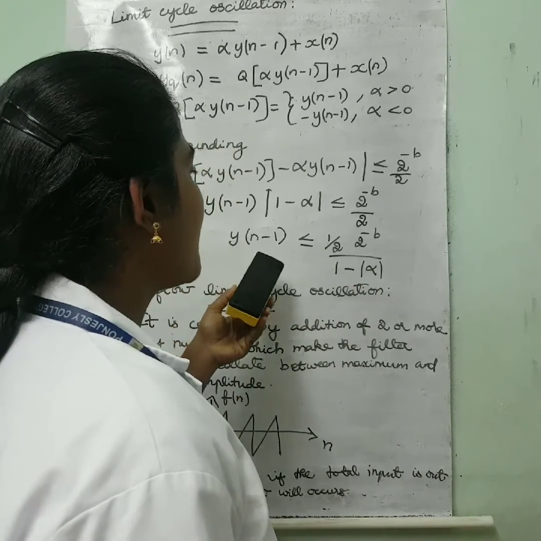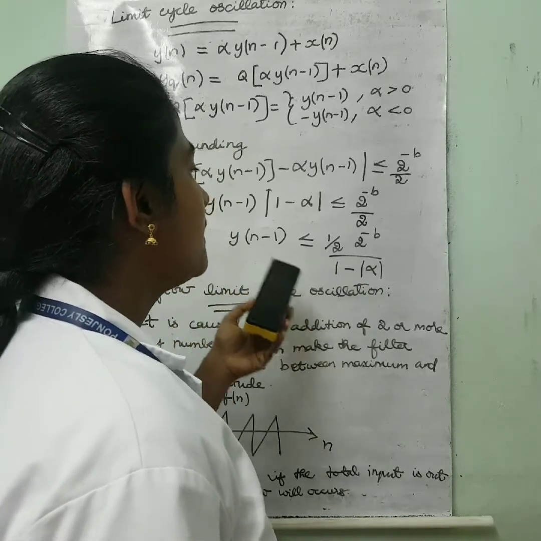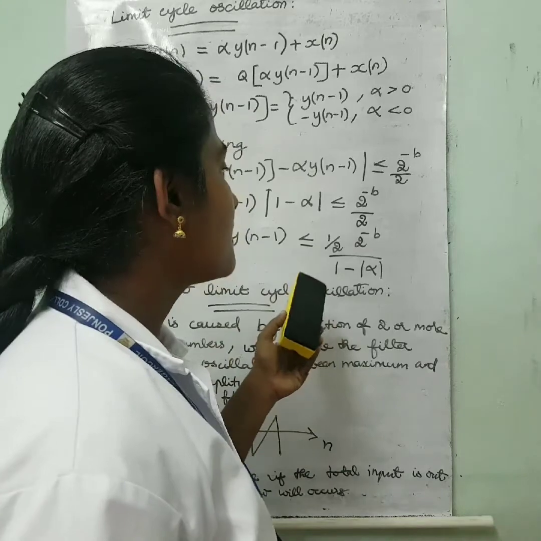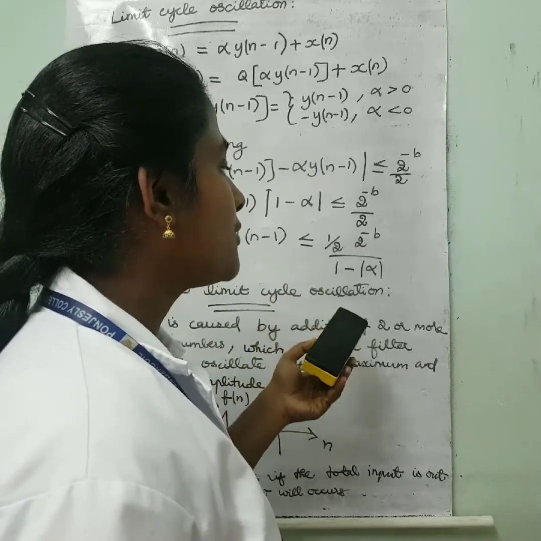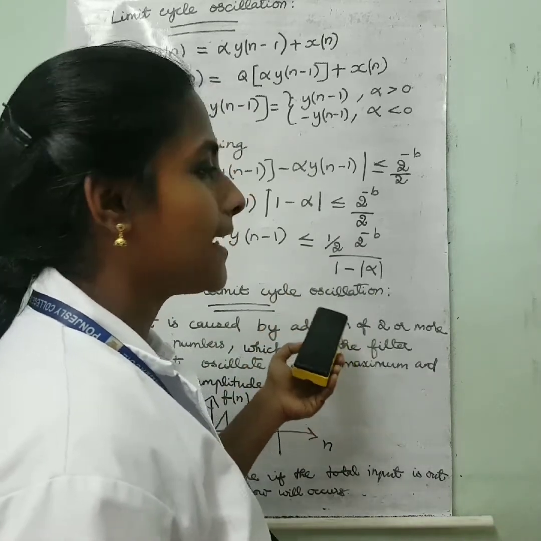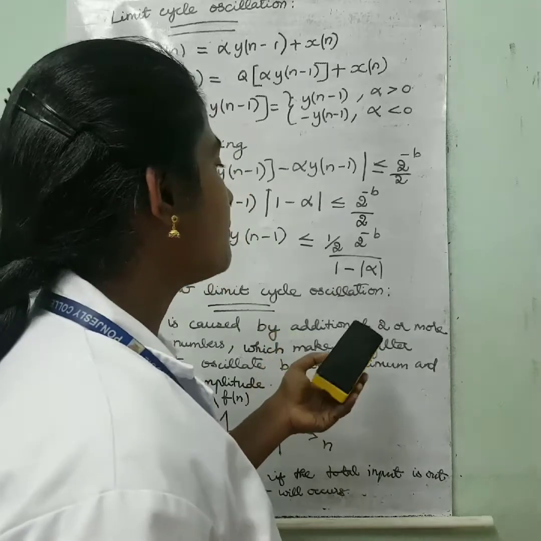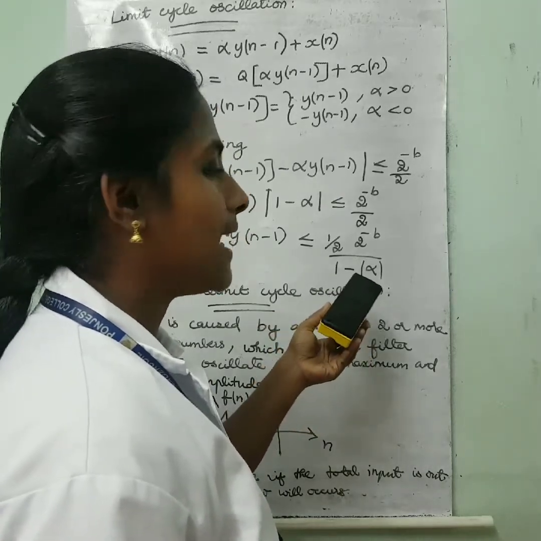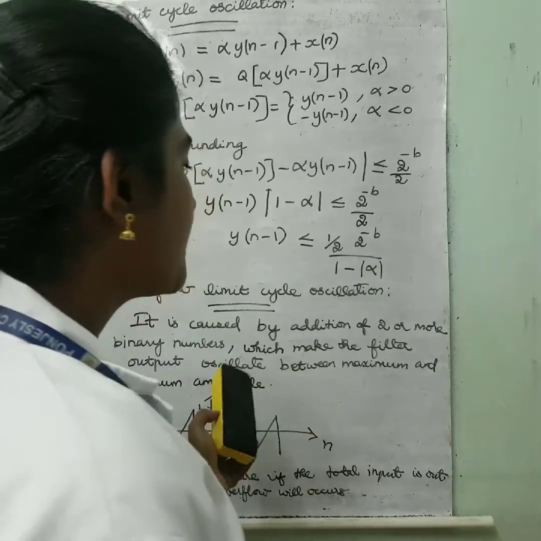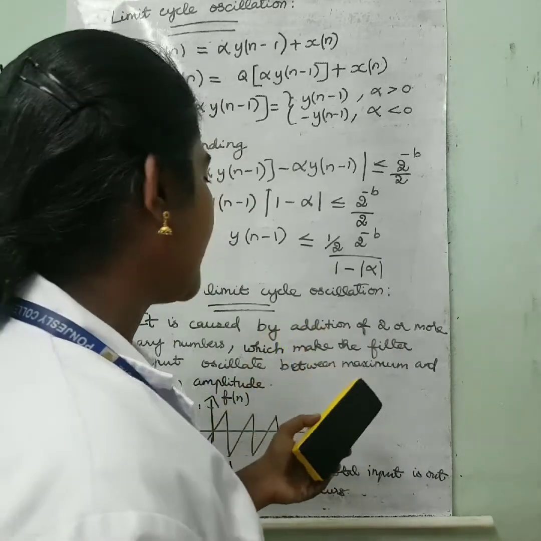Again, y of n minus 1 can be written as magnitude of y of n minus 1 less than or equal to 1 by 2 into 2 power minus b divided by 1 minus the magnitude of alpha.